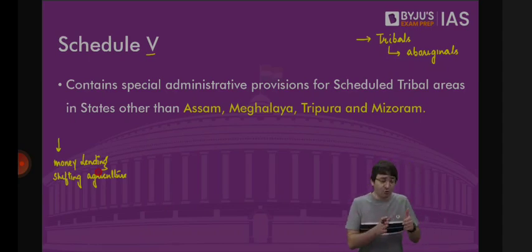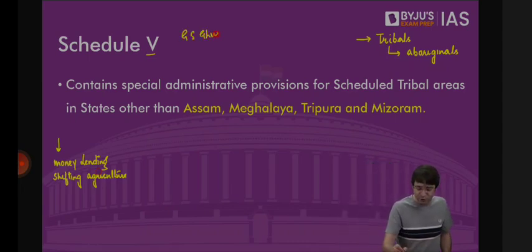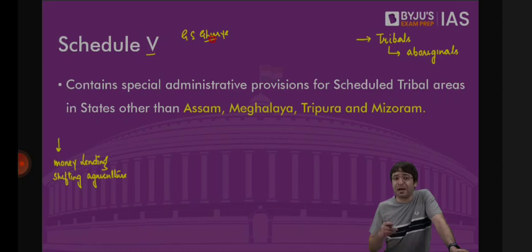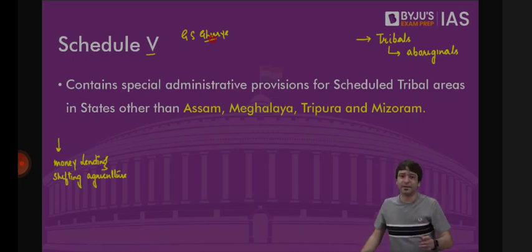Who are these tribals, who are different from the people of the mainland India? J.S. Gure, one sociologist, referred to tribals as backward Hindus. Basically called them backward. But they're not backward, they're unique, they're different. In fact, in some ways, their practices are more liberal than the practices of the mainland India. So don't call them backward, call them unique, different from the rest of the people who are inhabiting the mainland India. Now the question was, how do we deal with them?